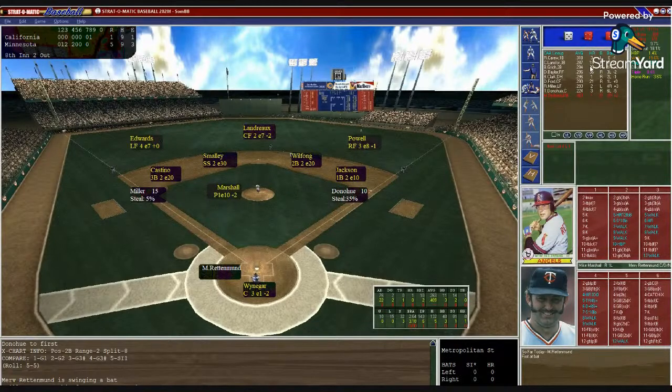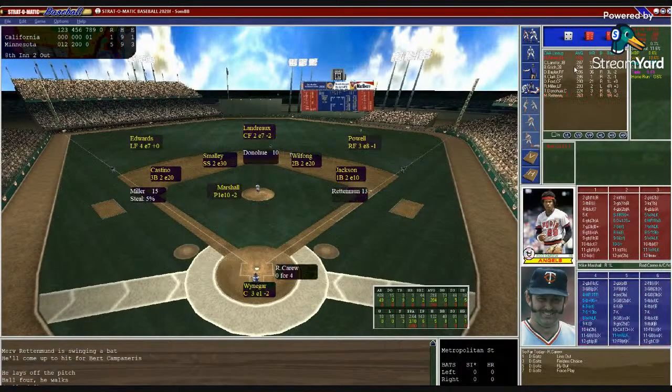mistake that is. That's why Gene Mauch is not on this. He does not win championships. He'll go to the veteran Merv Rettenmund. .409 so far, 22 at-bats, 2 doubles, a triple, 2 RBIs. Waniger puts down the target. Marshall from the stretch. Here's the pitch to Rettenmund, and that's a walk, and the bases are loaded, and the